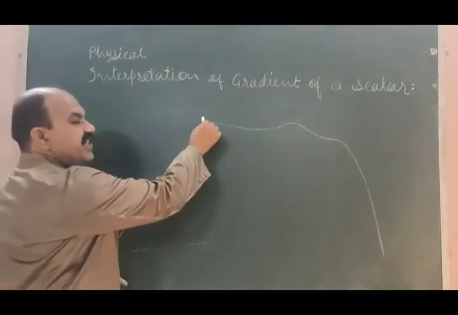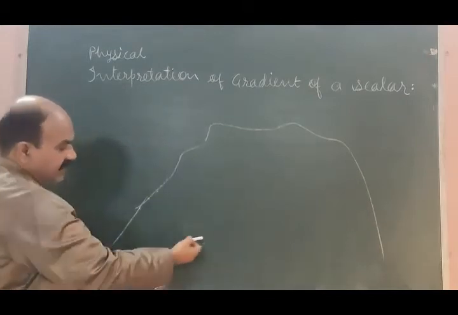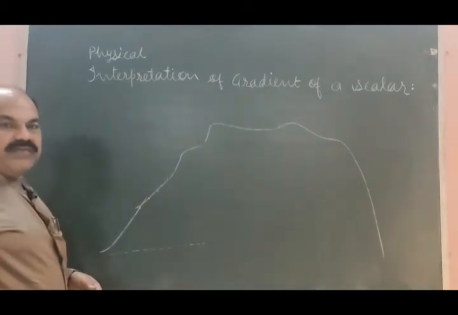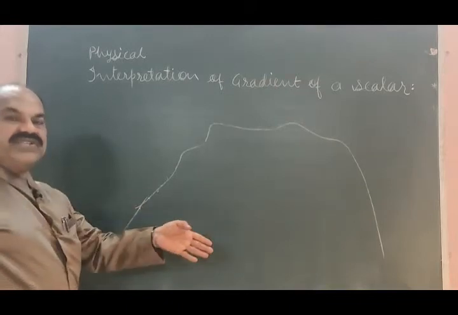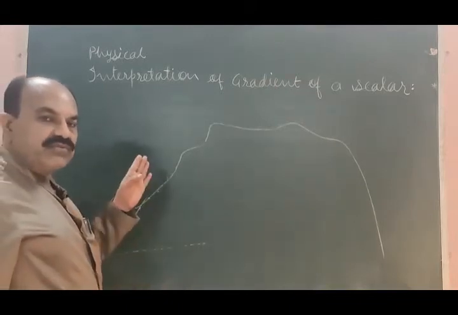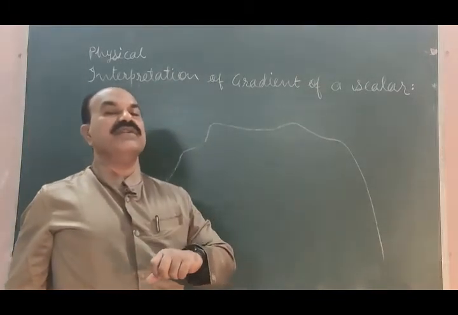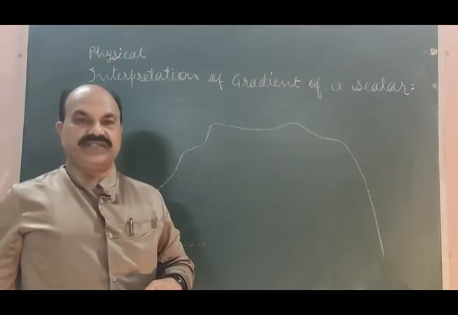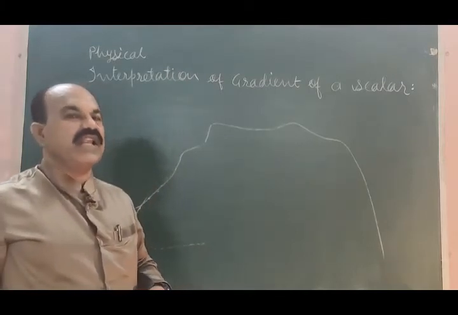Elevation is becoming higher and higher if this is the ground level, and this elevation is increasing with respect to distance. So this is known as gradient of a scalar field.